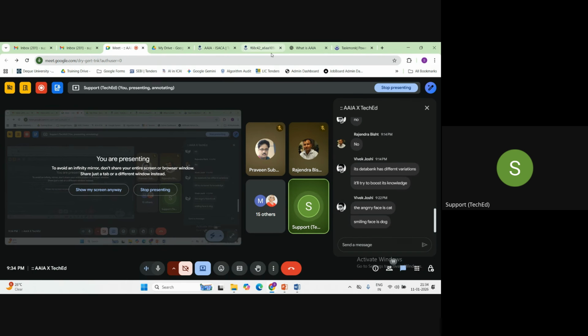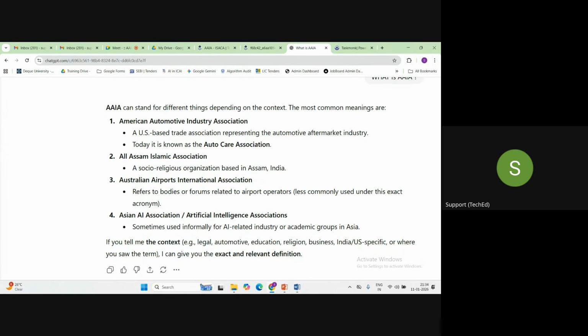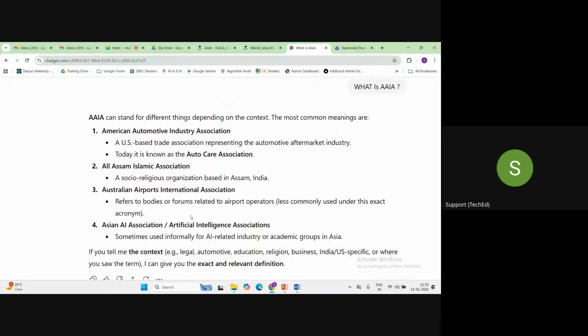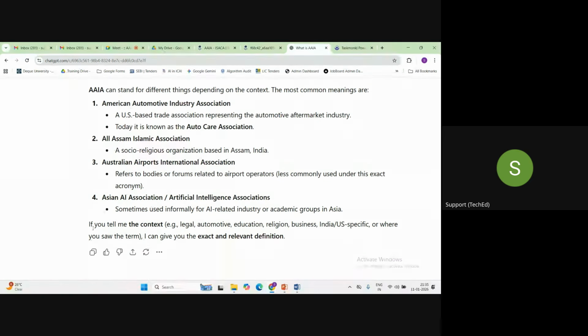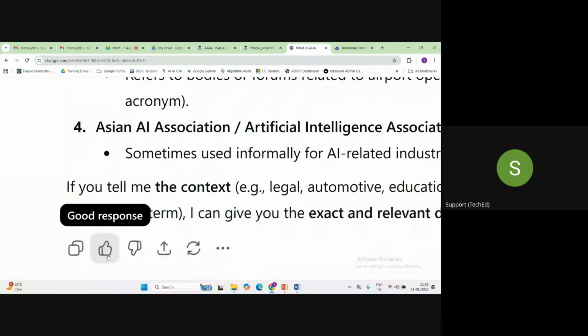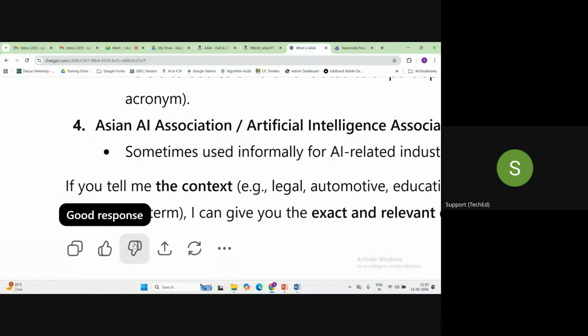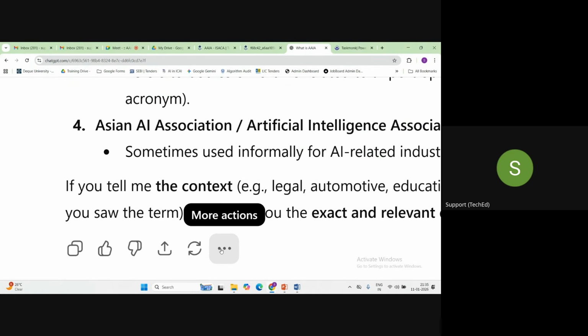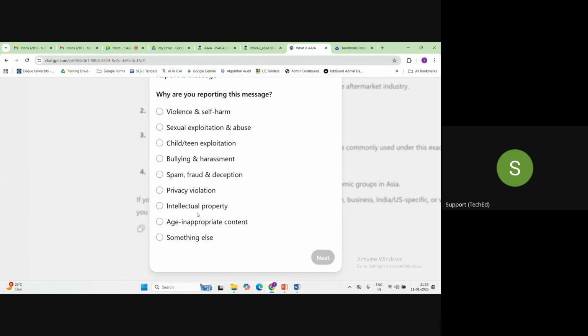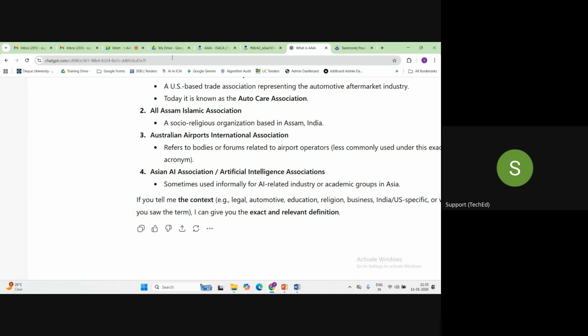For example, guys, here I have asked something to ChatGPT. ChatGPT has given me the output. See, after that, I have this option, correct? Good response, bad response. I can also go to more actions, and I can tell if I have any other concern with the output provided by ChatGPT. Now, this is my feedback.